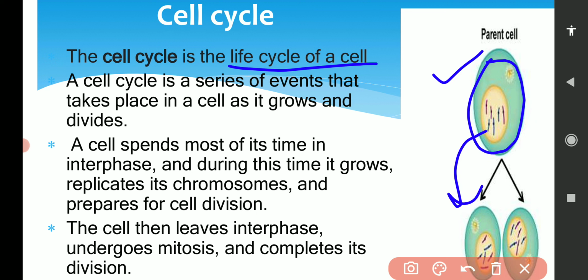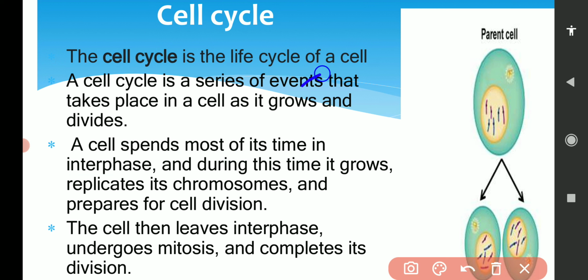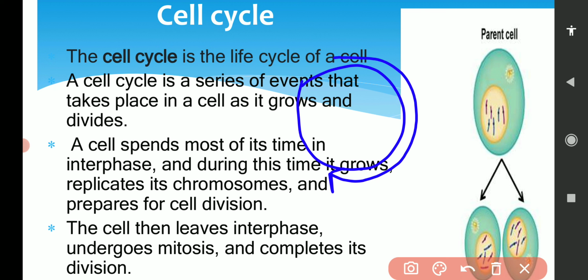A cell spends most of its time in interphase. We can divide a cell cycle broadly into two phases. One is interphase, suppose this is interphase from here to here, and this is the division phase, or we can say M phase.